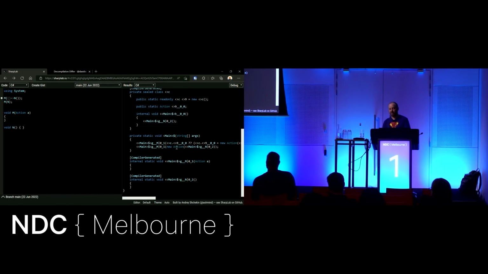Okay, well actually, no, so this is the old code. I need to make these methods static, and maybe that means I can't use top level. Anyway, see these two lines here, right? This is my call of m with the lambda at the top and not with the lambda at the bottom. This looks like a complete mess because these type names are fake and you can't type them. But what this is doing is saying, hey, use this field, or if it's null, initialize the field and then use it. And so this is a form of caching that happens with lambdas.